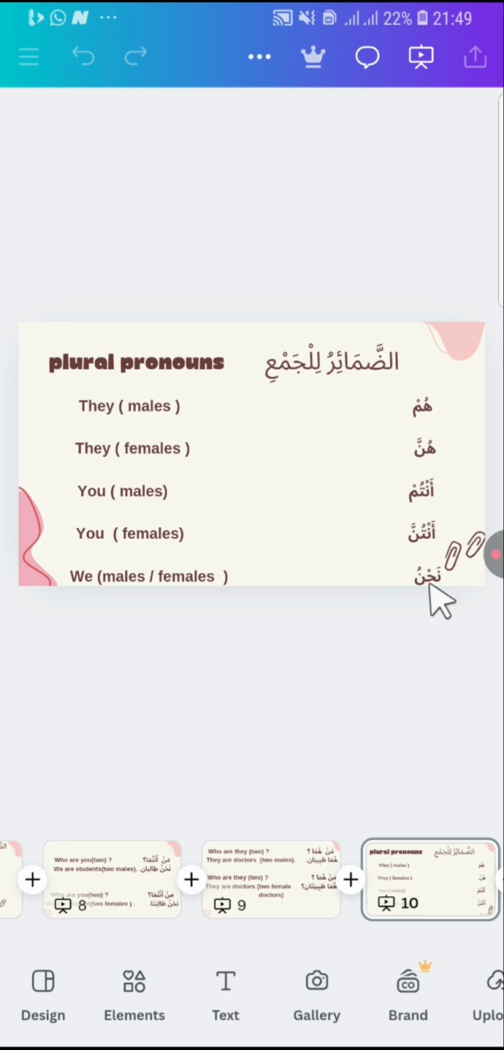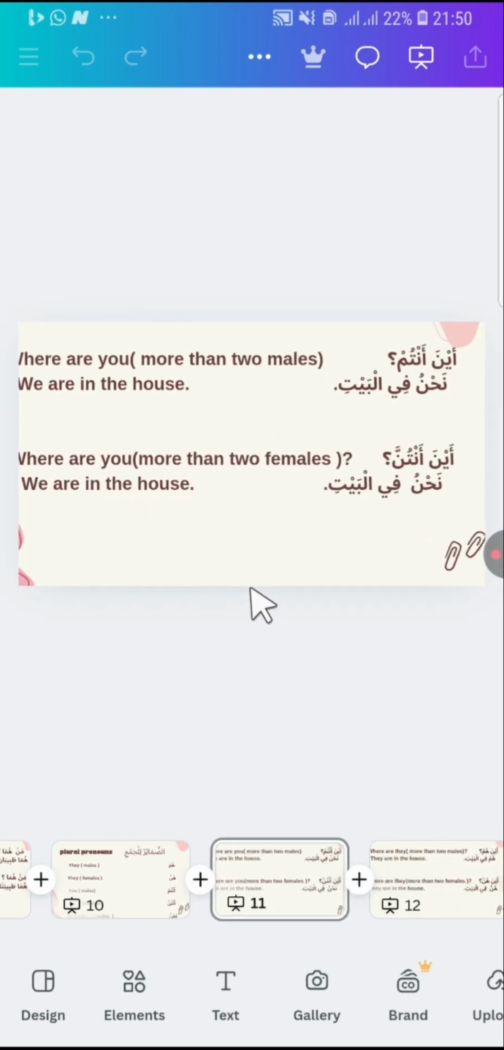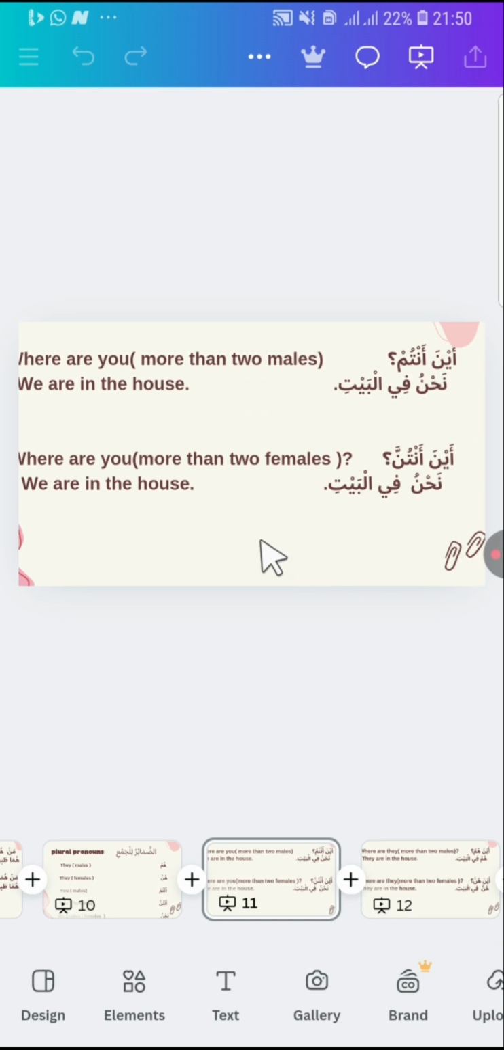We use these plural pronouns in sentences. For better understanding, the first example is "Aina antum?" Where are you? That is more than two males. You say, "Nahnu fil bayt," we are in the house. Then "Aina antunna?" Where are you? We use it for more than two females. Again, "Nahnu fil bayt," we are in the house.